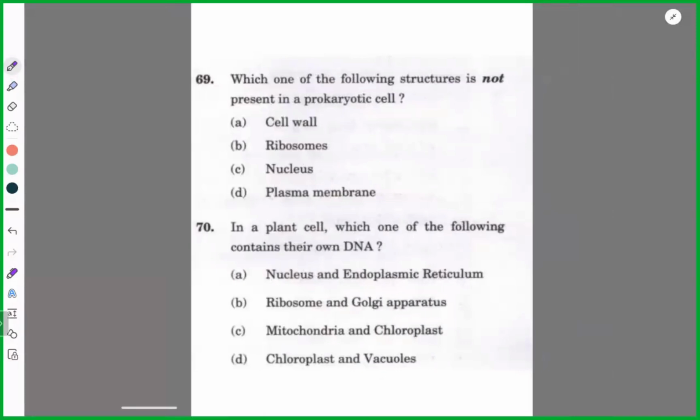Okay, now this one. 69. Plasma. Which one? D. Plasma D. Membrane. D. Plasma membrane. Okay. I'm getting one, two, and other. How many? Two answers on plasma.